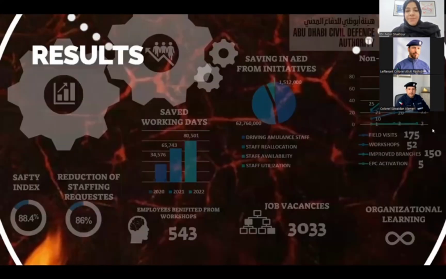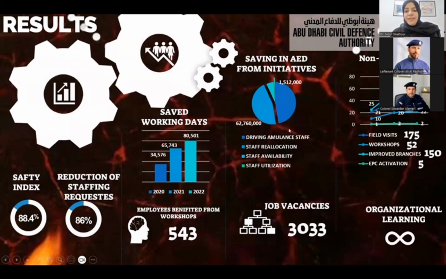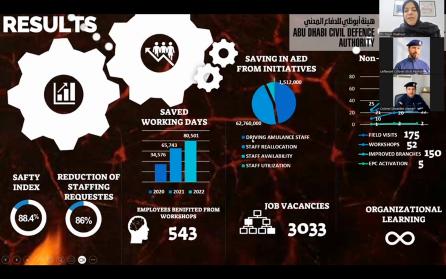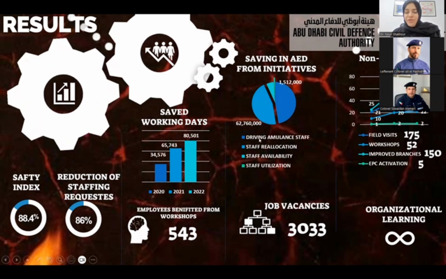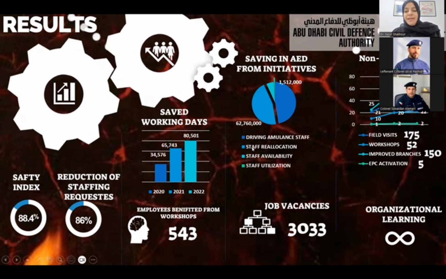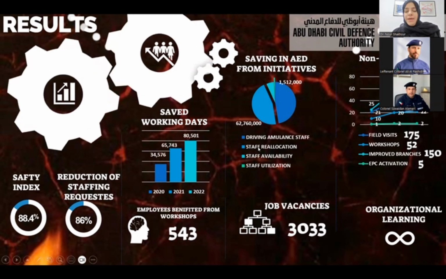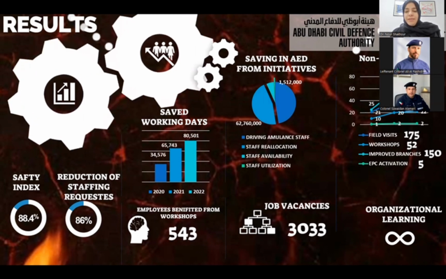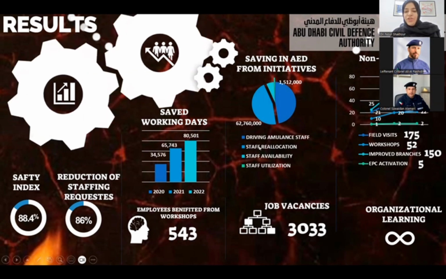For the results, we have financial and non-financial results. The financial results have been gained after having the ambulance staff driving the cars and staff reallocation. Around 3,000 employees have moved to different locations or different shifts.